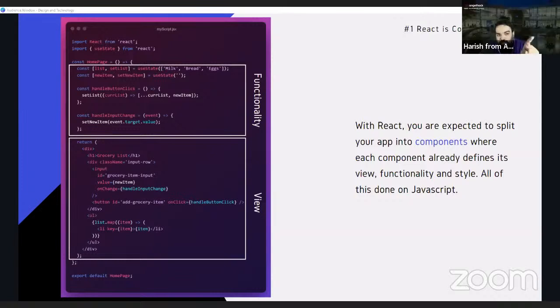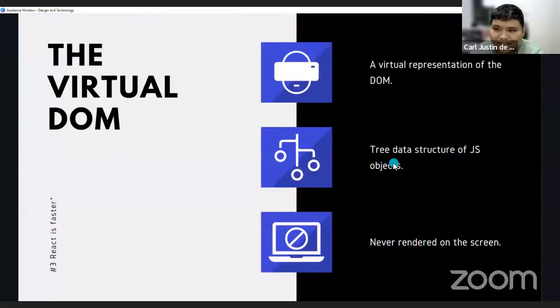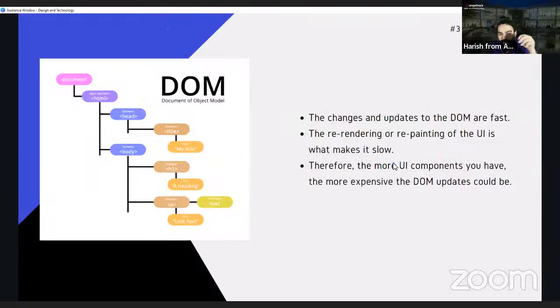Carl, sorry to interrupt. I think your slide is stuck on number 1, React is component based. Sorry, where is it? Yeah, now, yeah. Okay, cool. Now it changed.